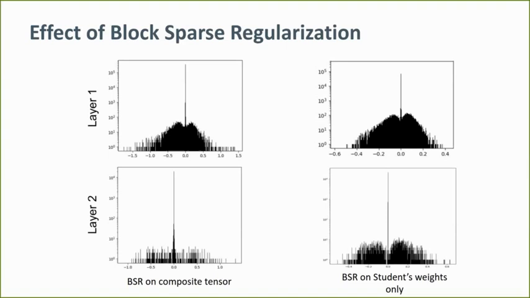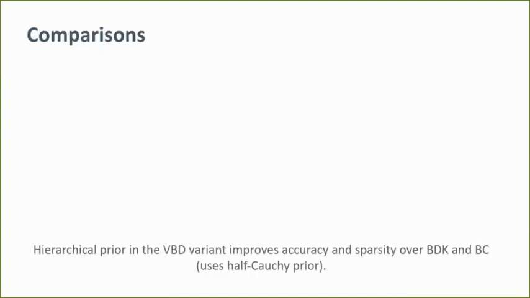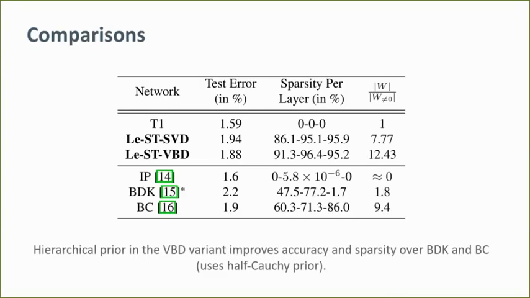We compare our technique against both Bayesian and non-Bayesian state-of-the-art network compression techniques in the literature. The comparison is performed on a LeNet model as student that is trained on the MNIST dataset. We report that the hierarchical prior used in the VBD variant improves accuracy and sparsity over Bayesian techniques such as Bayesian dark knowledge or BDK and Bayesian compression or BC, which uses a half-Cauchy prior in modeling the network parameters.